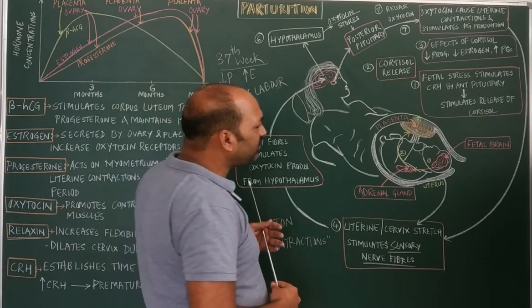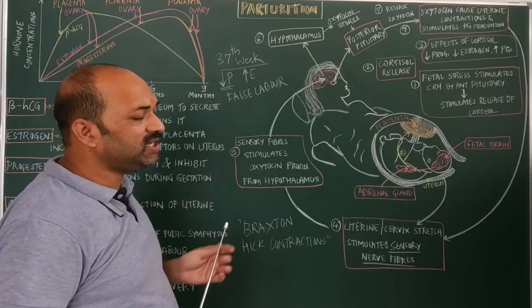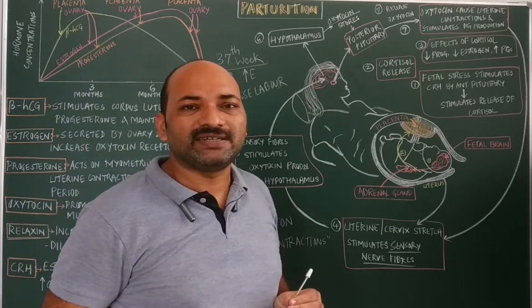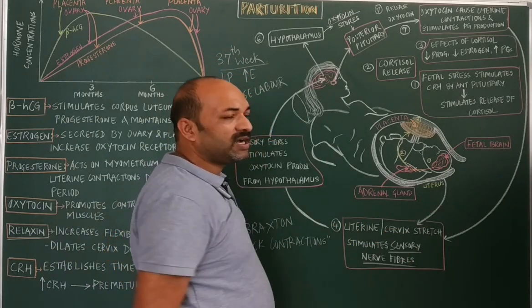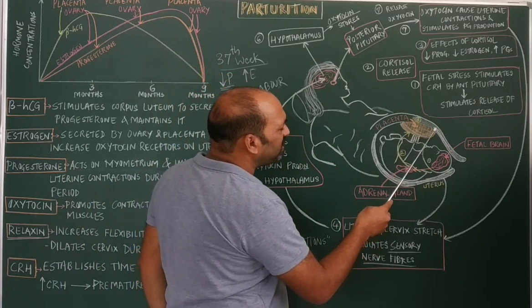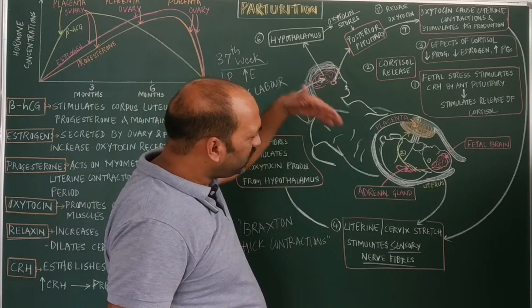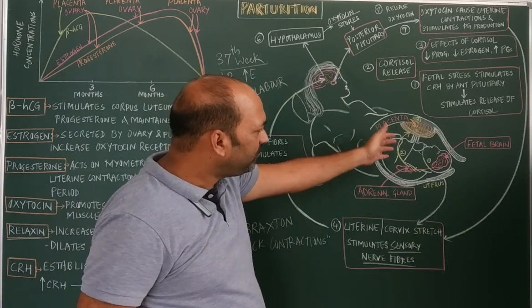Okay, so thereafter the next stage, that is the third stage of the parturition, is the after birth stage, or it is called the placental stage. Once the fetus has completely come out, the placenta which is attached to the uterus gets rejected, or it comes out along with the fetus.